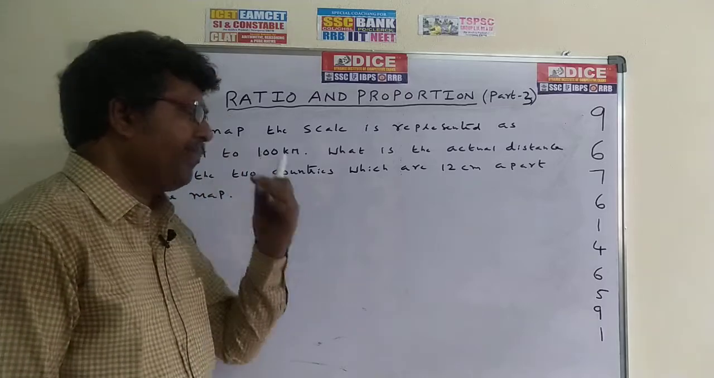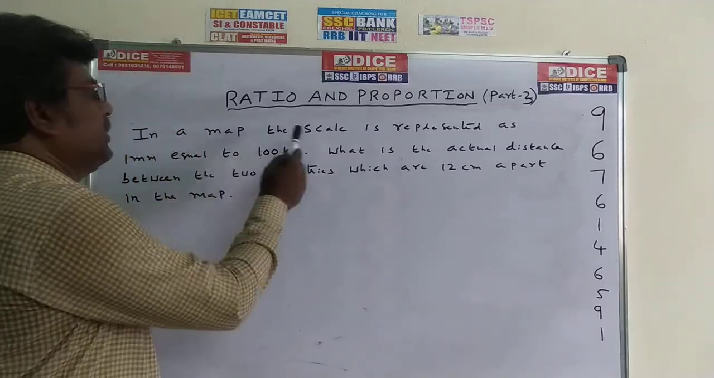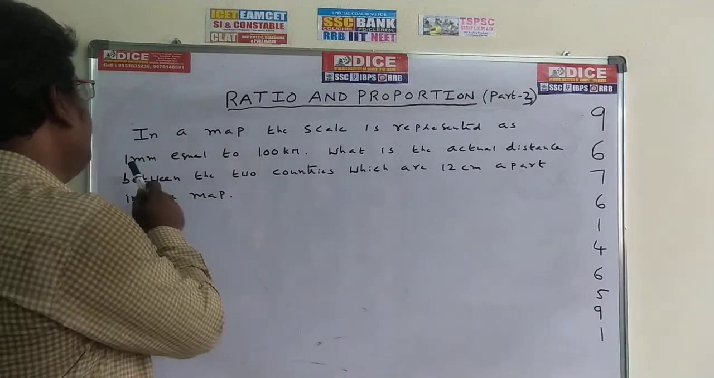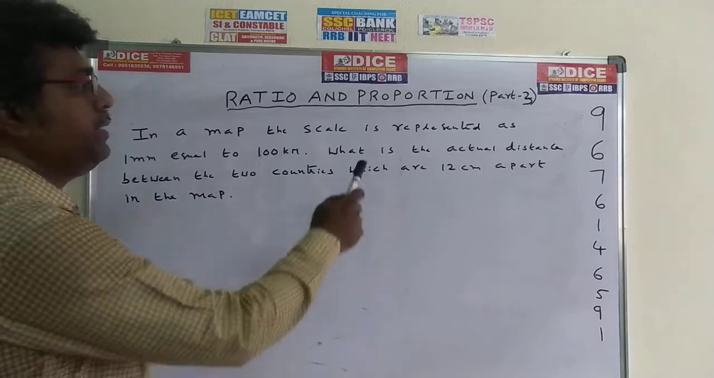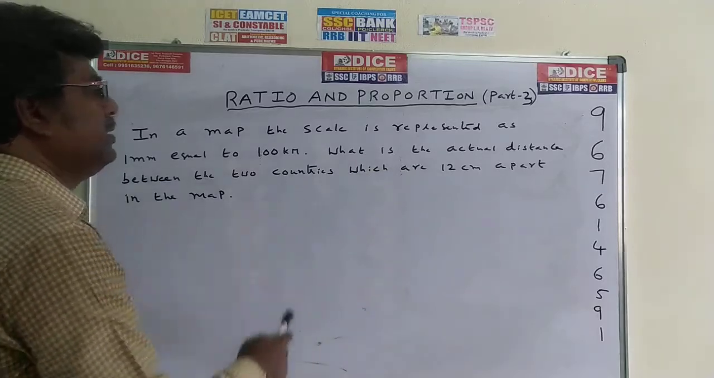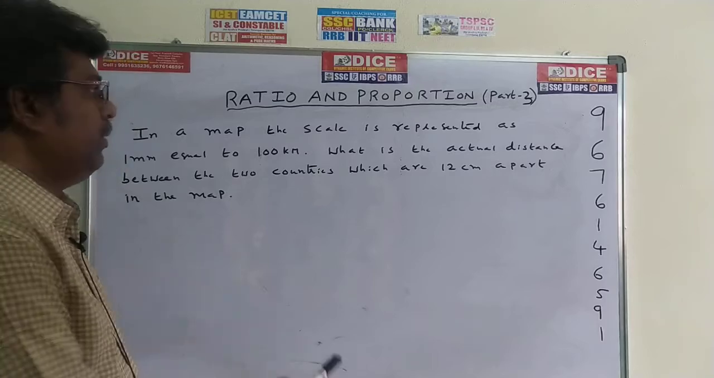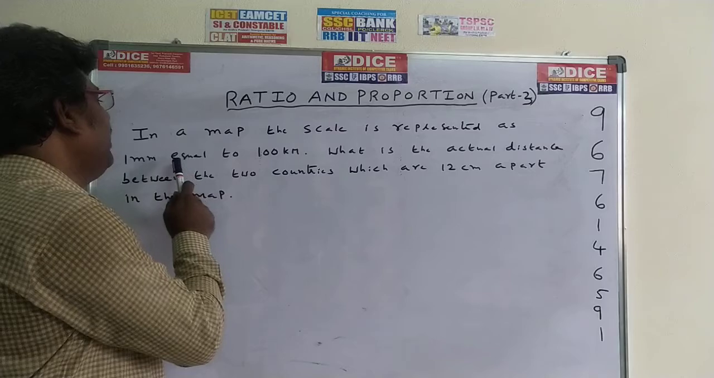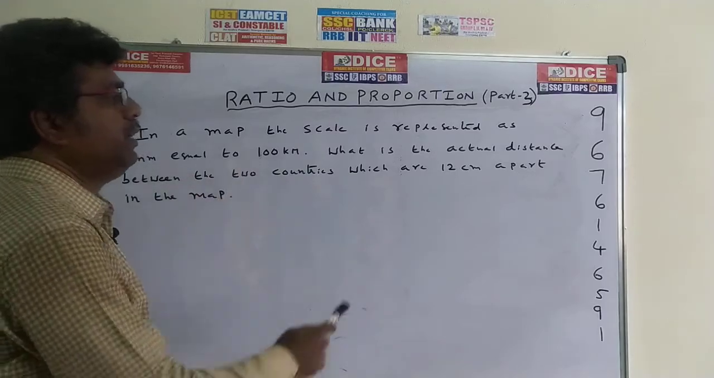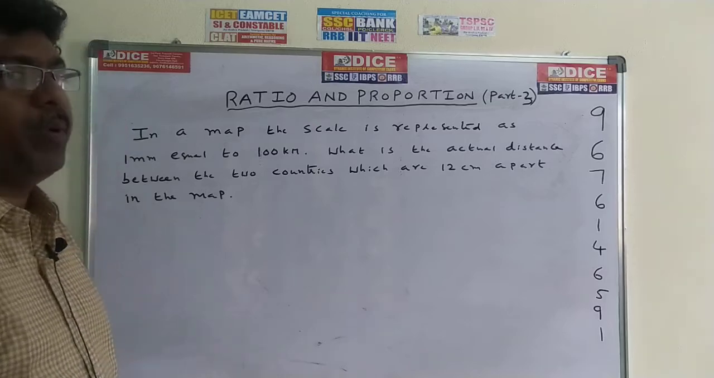Now come to the next new model. In a map, the scale is represented as 1 mm equal to 100 kilometers. What is the actual distance between the two countries which are 12 centimeters apart in the map? Once again, check out: in a map, the scale is 1 mm equal to 100 kilometers. What is the actual distance between the two countries which are 12 centimeters apart in the map?